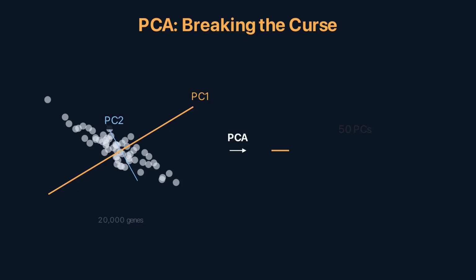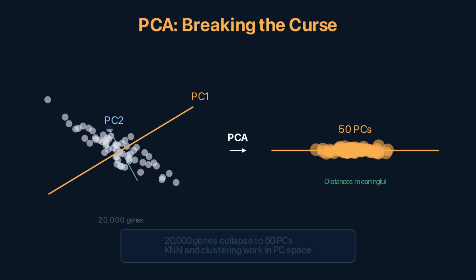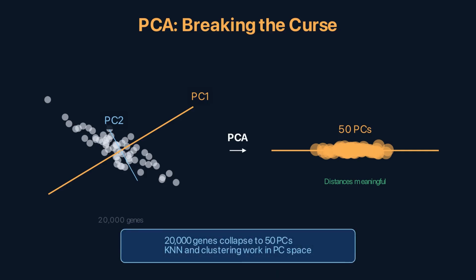In this 50-dimensional space, distances are meaningful again. Nearby cells in PC space are biologically similar. k-NN works. Clustering works. The curse is broken not by adding more data, but by recognizing that most dimensions are redundant. PCA finds a linear subspace, a flat sheet.